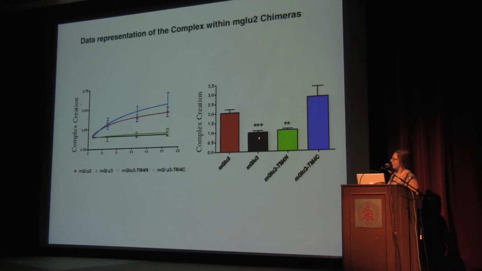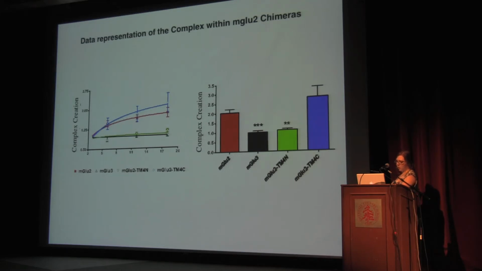So we saw with the glutamate 3, we expected there to be no complex created, and there was no complex created. And with the glutamate 2, there was a complex created. But when we replaced the region furthest from the cell in the glutamate 2 with the glutamate 3 region furthest from the cell, we saw that there was no complex created, whereas when we replaced the region closest to the cell, there was dimer created.